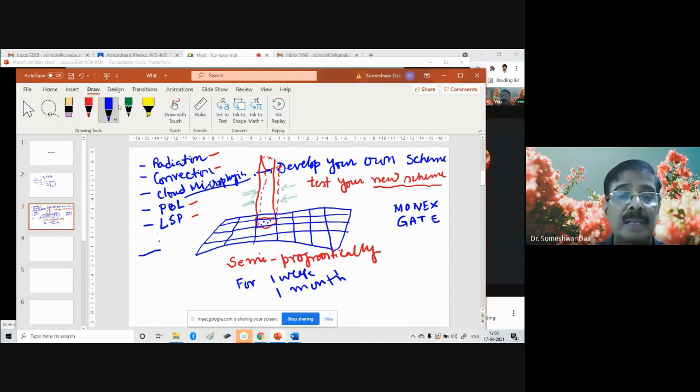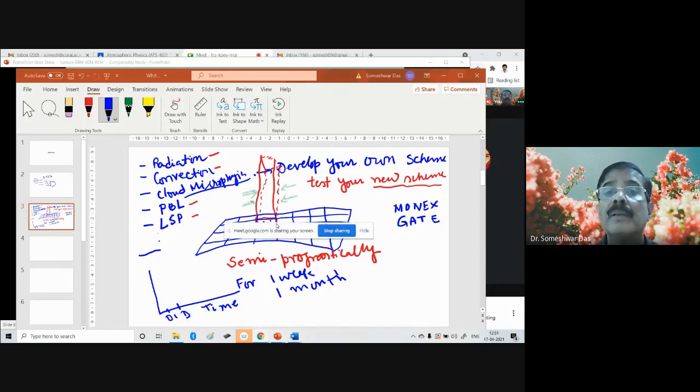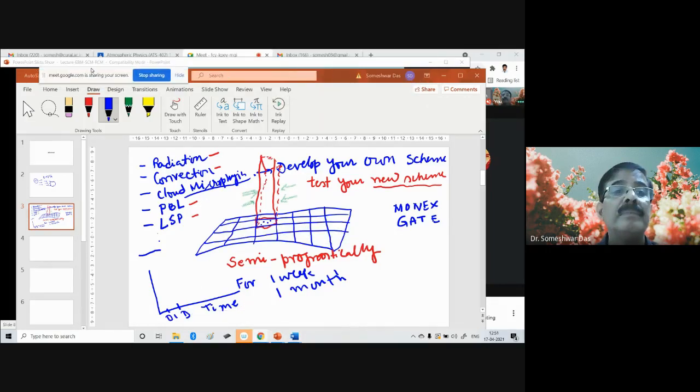If you have a time series of observations, let's say on the x-axis is your time, like day 1, d1, d2, and so on.